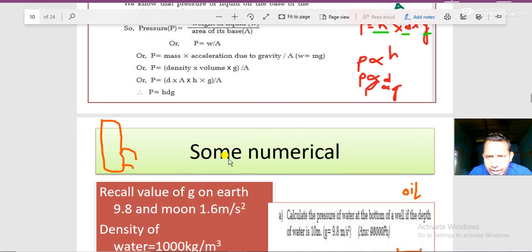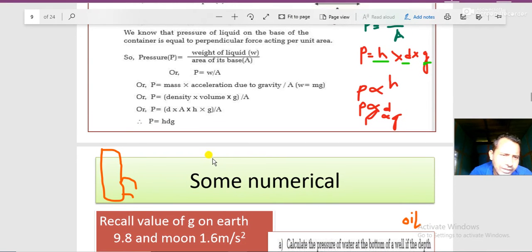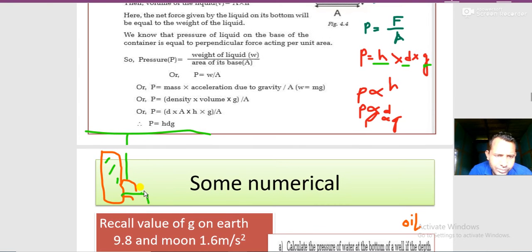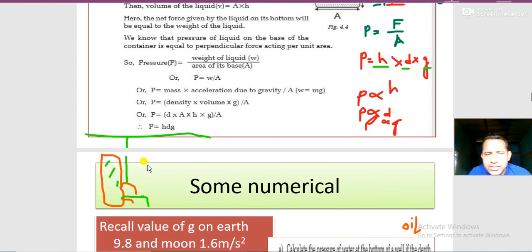And second, pressure depends upon the height or depth. If we are talking about this liquid, all our liquid is here, and the pressure will be more at depth. The reference point for height is always at the top. From here to here the height is less, and down here the height is more, so pressure depends upon the height. I hope you could convince yourself of two things: pressure is directly proportional to height, and pressure is directly proportional to g, and it depends upon the density of liquid also.